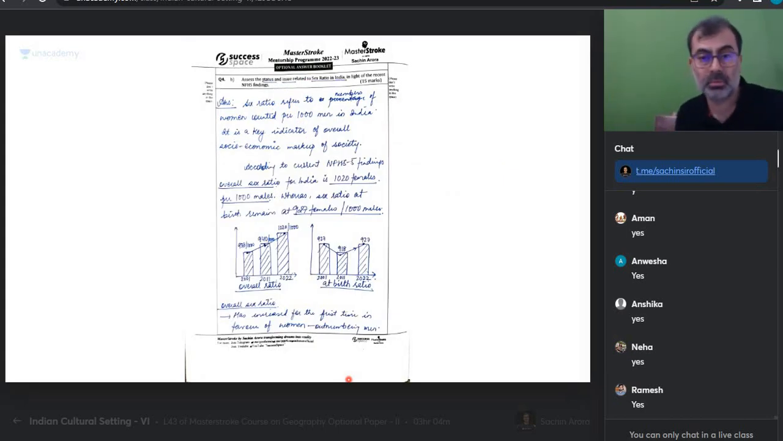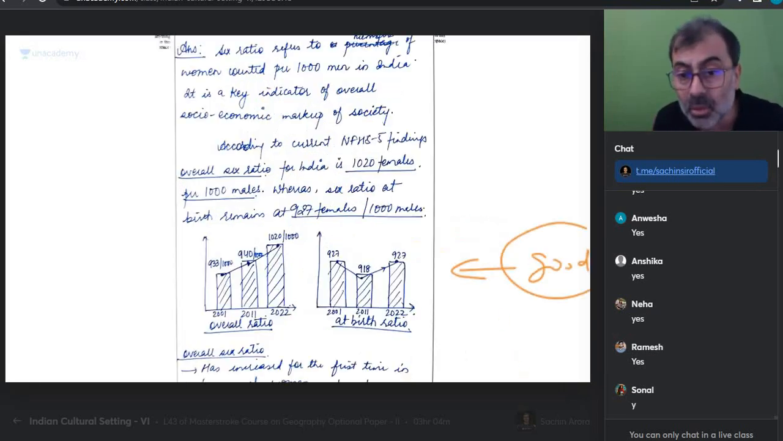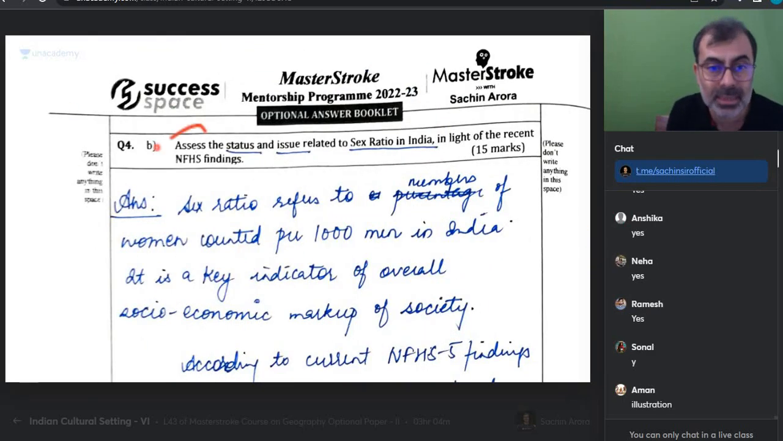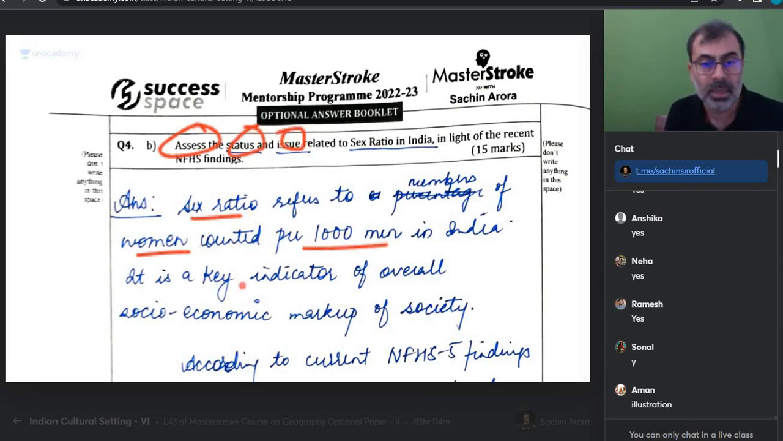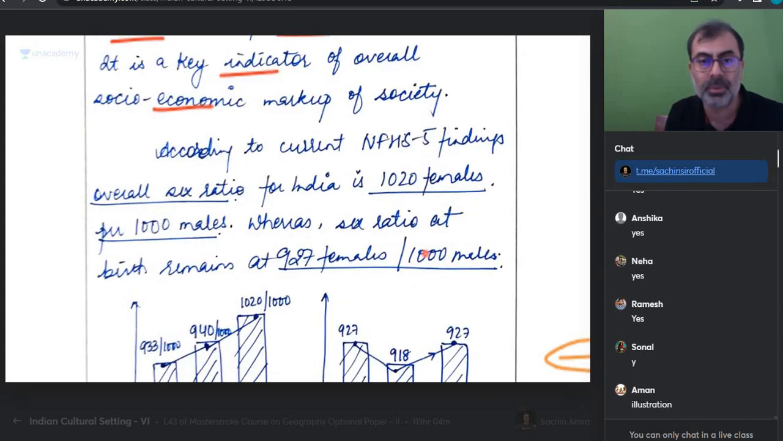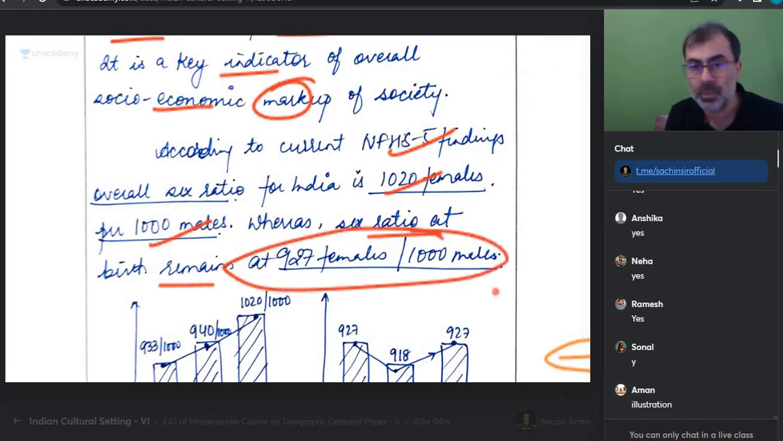Second answer, sex ratio. Is this a good thing or not? But let's see. Only diagram is not good. Let's see whether this person is able to do that. Assess the status and issues related to sex. Sex ratio refers to the number of women counted per 1,000 men. It is a key indicator overall social economic makeup. Markup नहीं है, makeup है. According to NFHS, overall sex ratio is this, whereas the sex ratio at birth remains 927. ठीक है? अच्छी बात है. ASR भी दिया, CSR भी दिया.